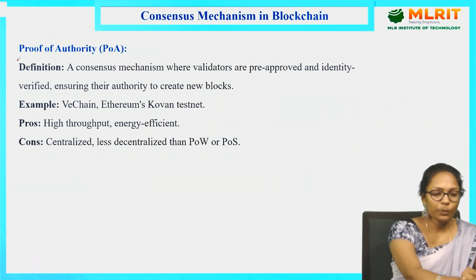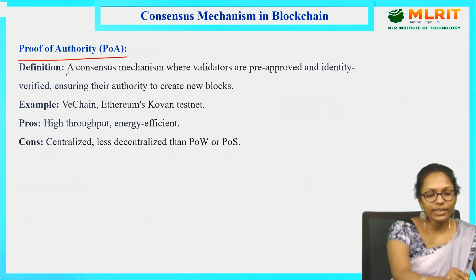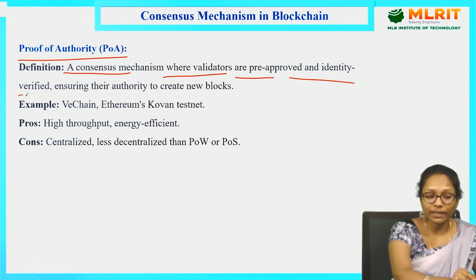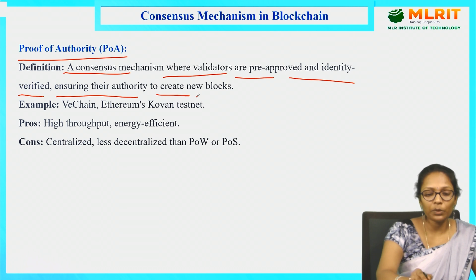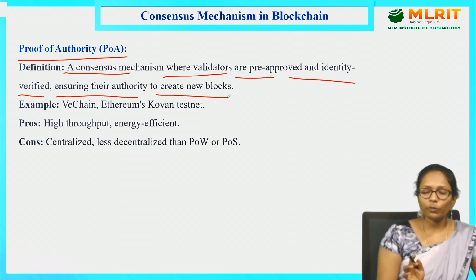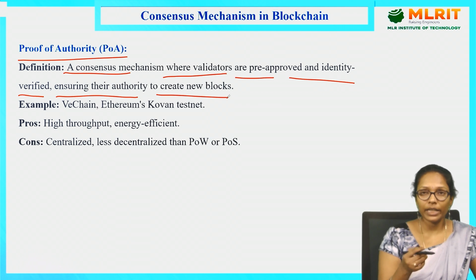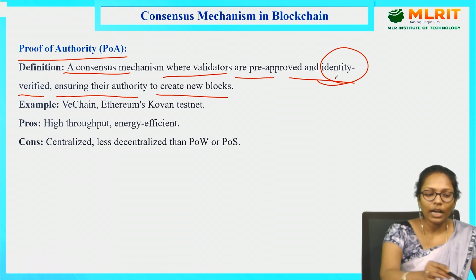So next is proof of authority. A consensus mechanism where validators are pre-approved and identity verified, ensuring their authority to create new blocks. So proof of authority, in the sense that I can be a node who is going to validate, but that person or node should be identity verified.